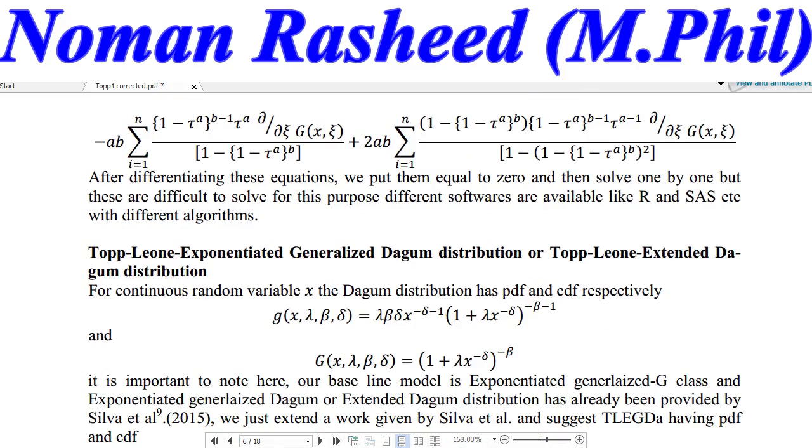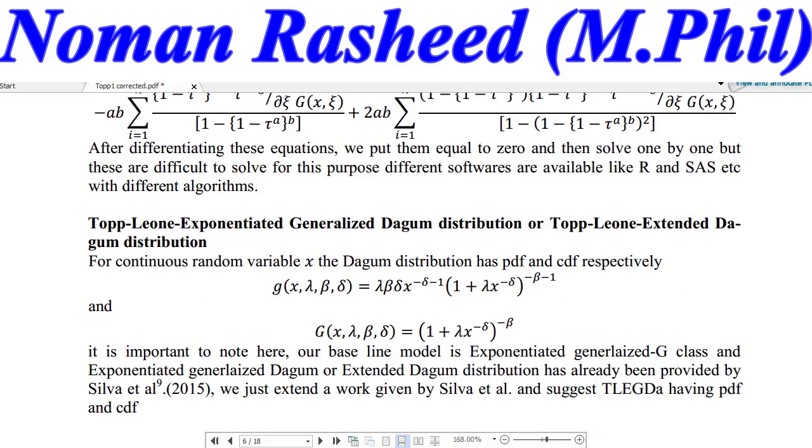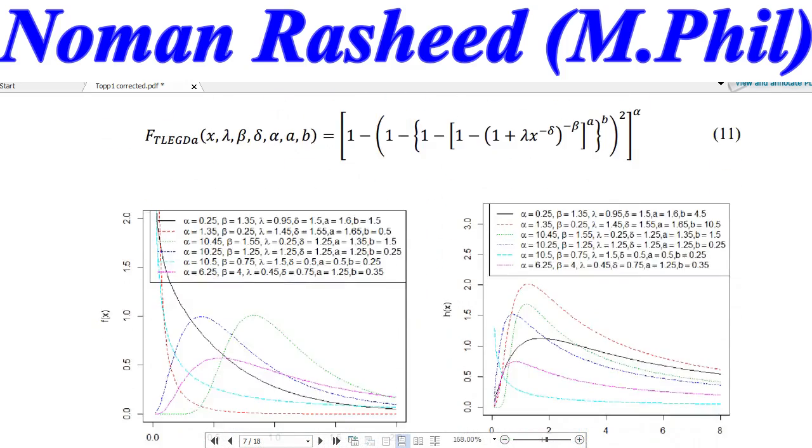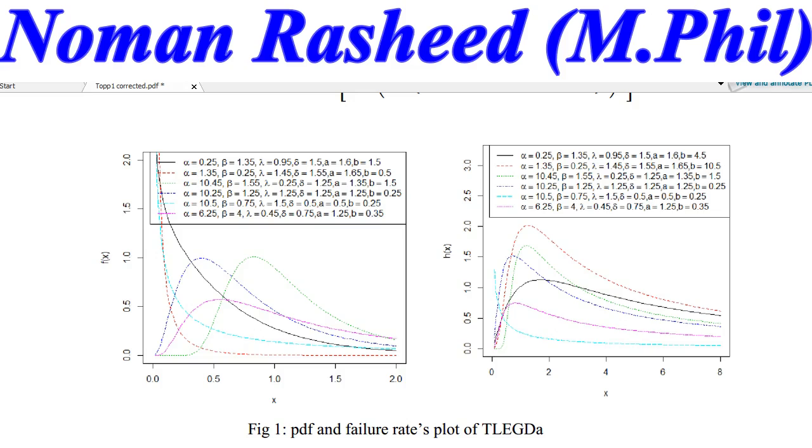Now, the Topp-Leone exponentiated generalized Dagum, or Topp-Leone extended Dagum distribution, the model provided the PDF and the CDF of the distribution. Yes, we can discuss some plots of the distribution with assumed parametric values, the PDF, and in the same way the hazard rate function of the distribution. You can see that these are decreasing hazard rates. We use some assumed parametric values in this function, and these are the decreasing hazard rate, while the PDF is also decreasing. Sometimes it looks like the normal curve.